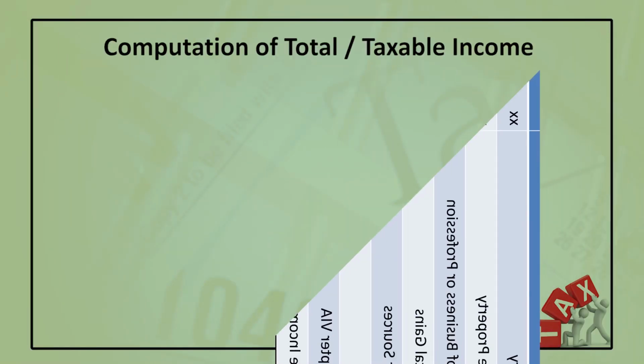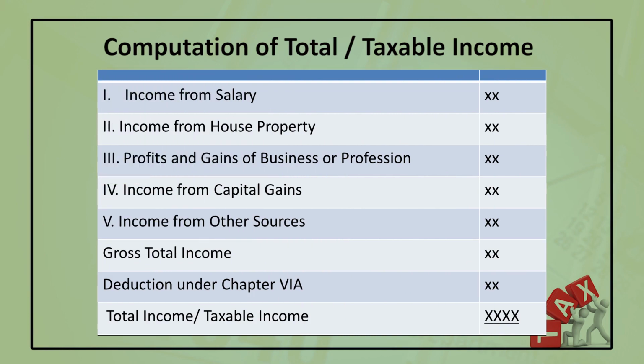In undergraduate studies, we computed the total income or taxable income. First, you compute the gross total income, which comprises the 5 heads of income: salary, house property, profits and gains of business or profession, capital gains, and income from other sources. After getting the gross total income, you make deductions under Chapter 6A, as provided by the Income Tax Act. After deducting the amount under Chapter 6A, you get the total income or taxable income. This is the taxable income on which the tax liability is computed.